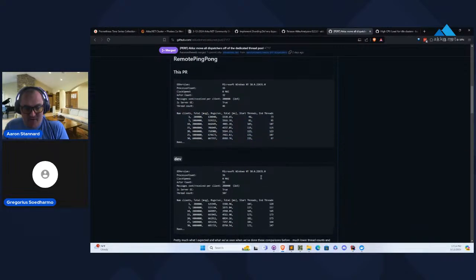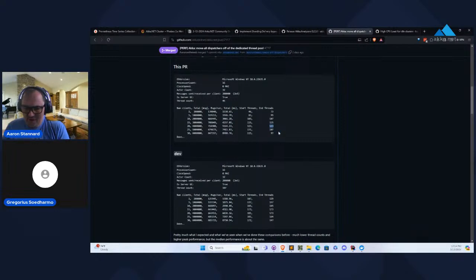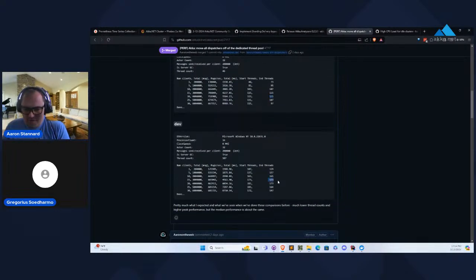One reason is that the total thread counts are significantly lower in the new Akka.NET 1.5.18. At peak we're running with 123 threads, versus 173 at peak here. And our minimum thread count starts off at 73 versus 129.